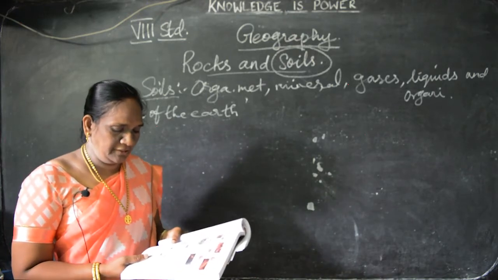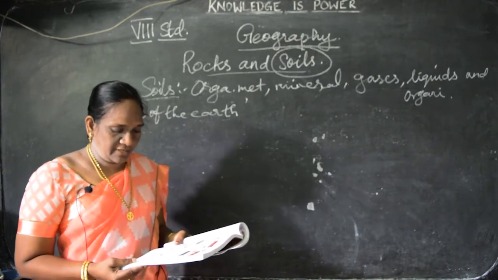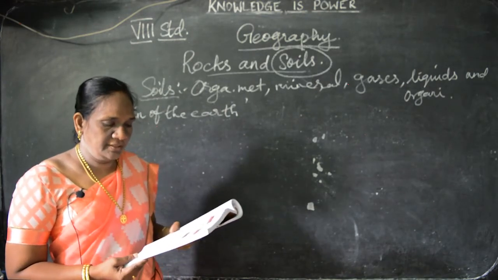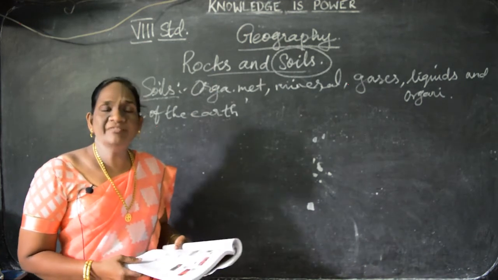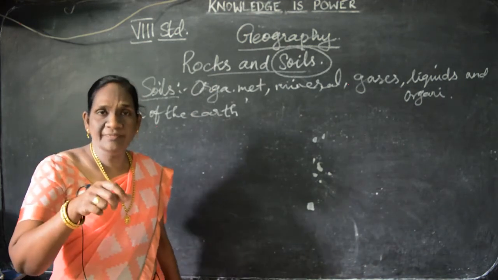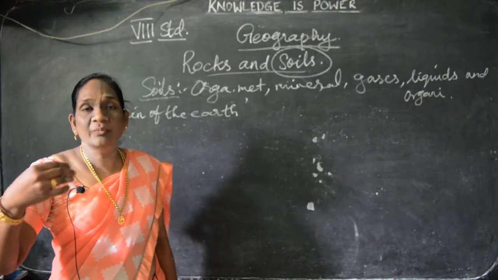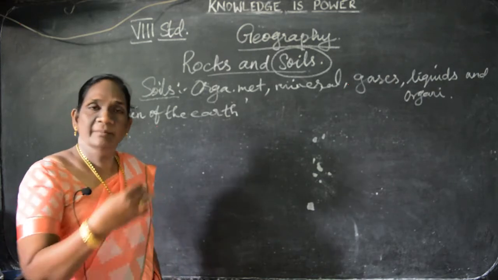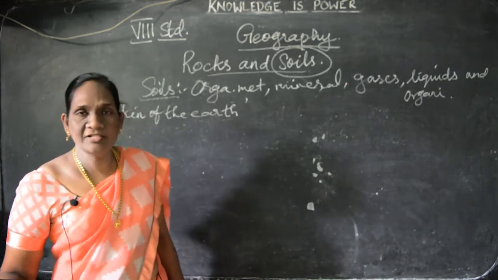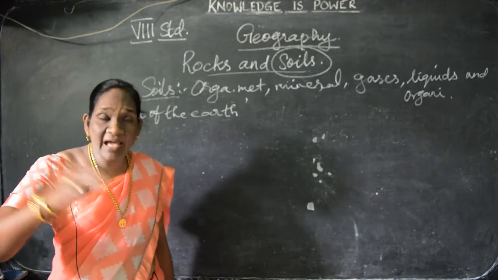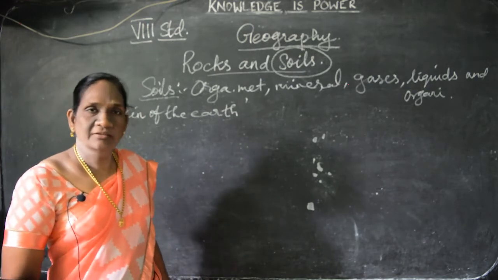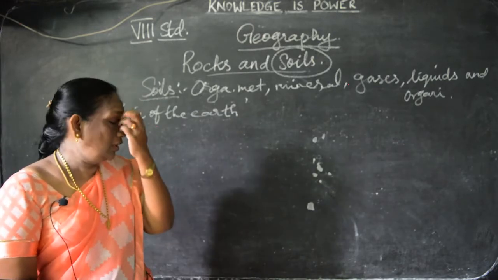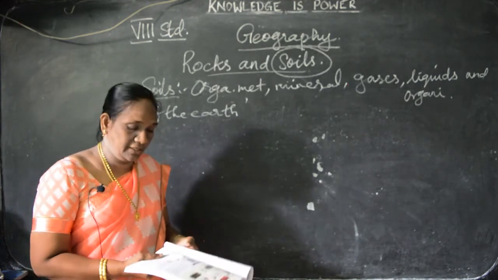Understand? So, water, wind, temperature change, gravity, chemical interaction, living organisms, pressure. These are the different factors that change the soil. Because of weathering and natural soil erosion, these are the factors which change rocks into soil. We can have different types of soil on the earth.